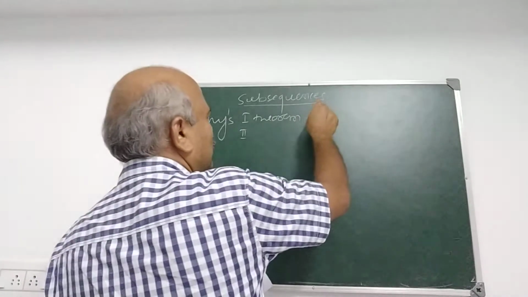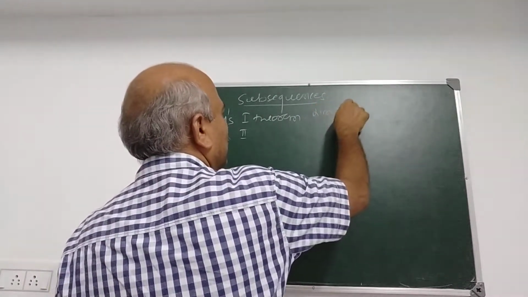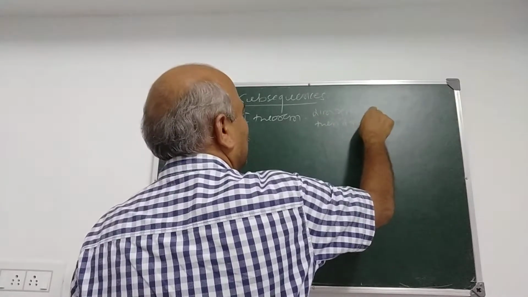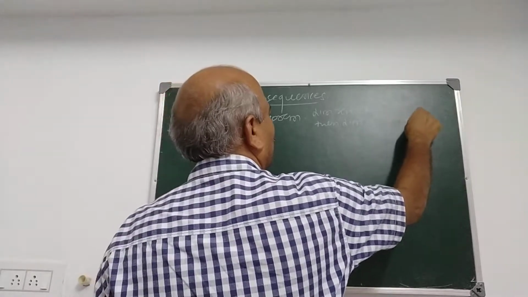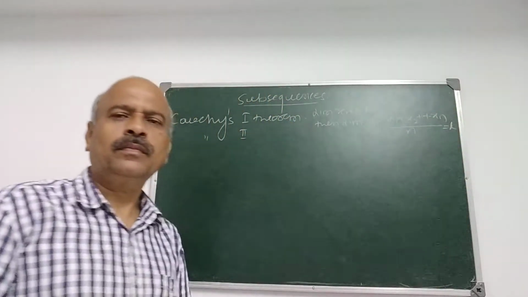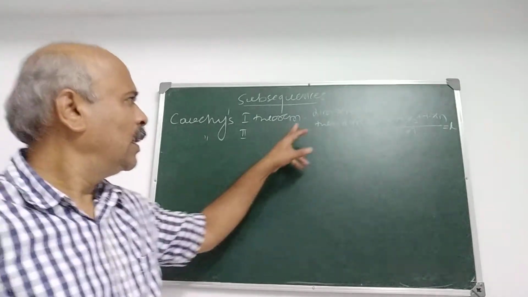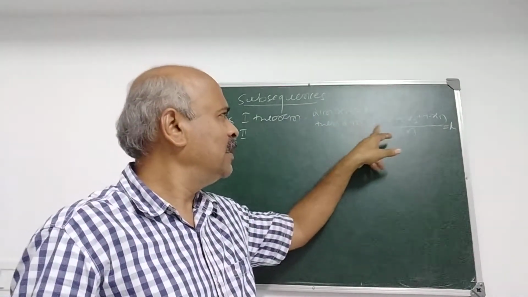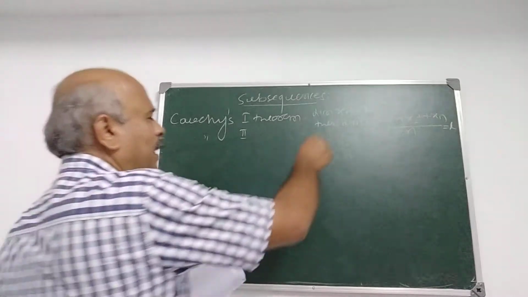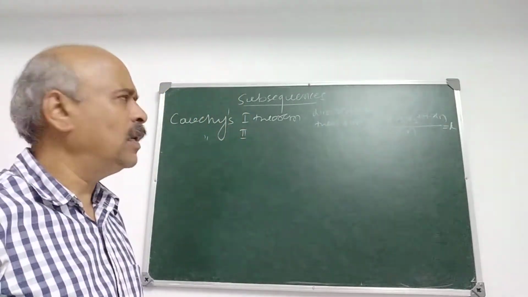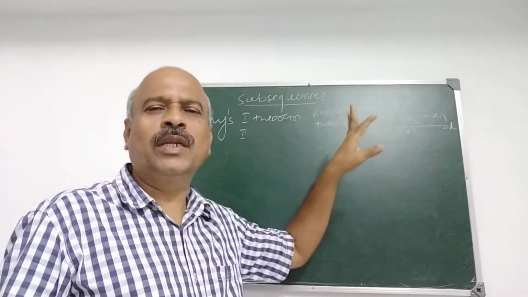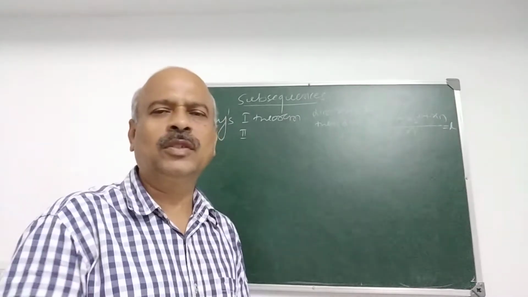What does Cauchy's first theorem state? If limit xn is L, then limit an, which is equal to (x1 plus x2 plus ... plus xn) upon n, is also L. This is the first theorem, and I have already explained its proof. Repeatedly I am telling you, from the examination point of view, these two theorems are important. You can expect the proof of these two theorems.